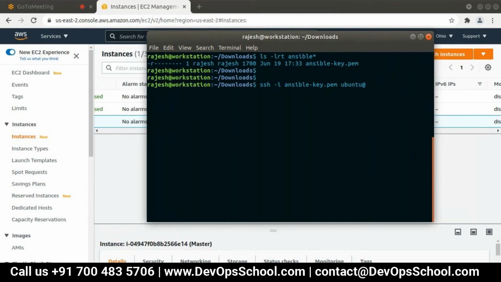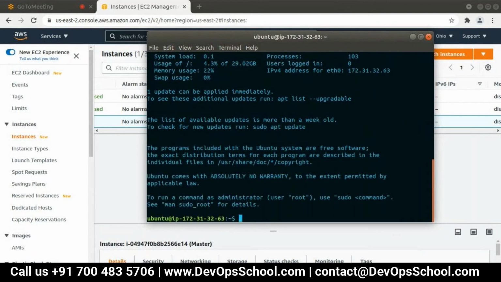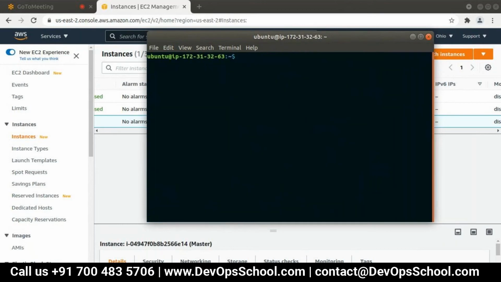Yes, for an Ubuntu server the default user is ubuntu.